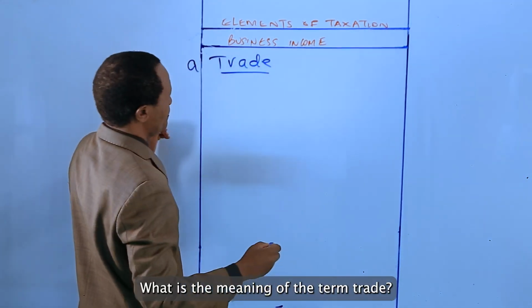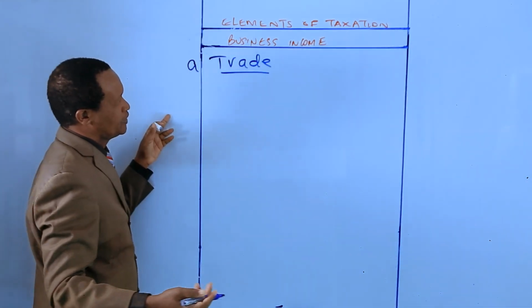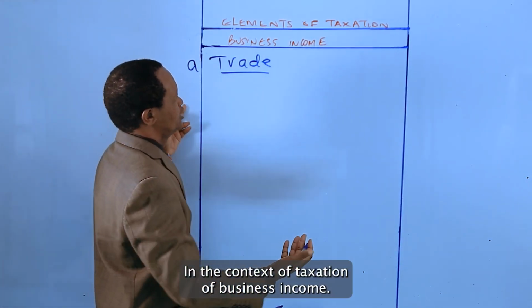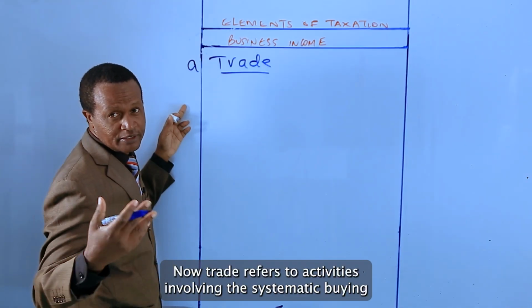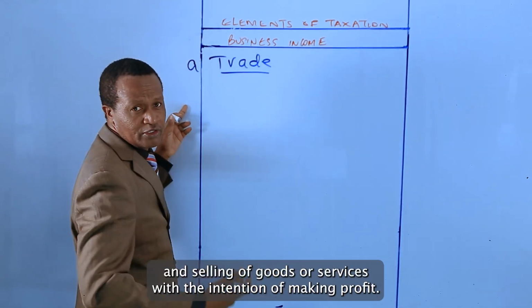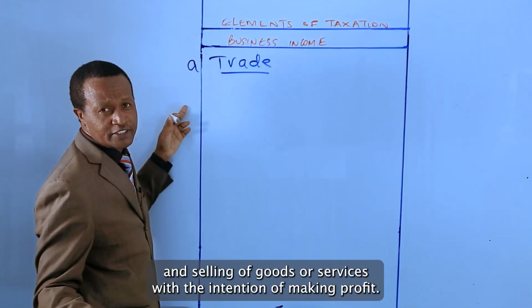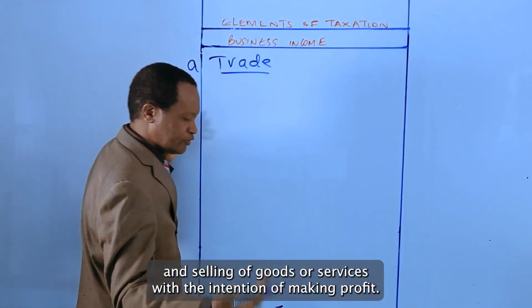What is the meaning of the term trade in the context of taxation of business income? Now, trade refers to activities involving the systematic buying and selling of goods or services with the intention of making profit.